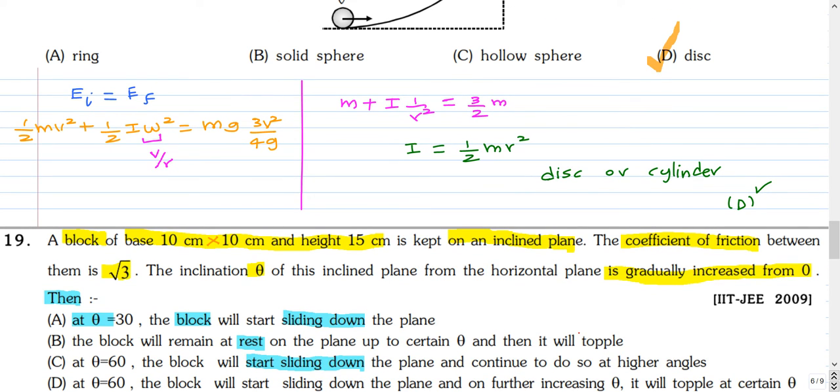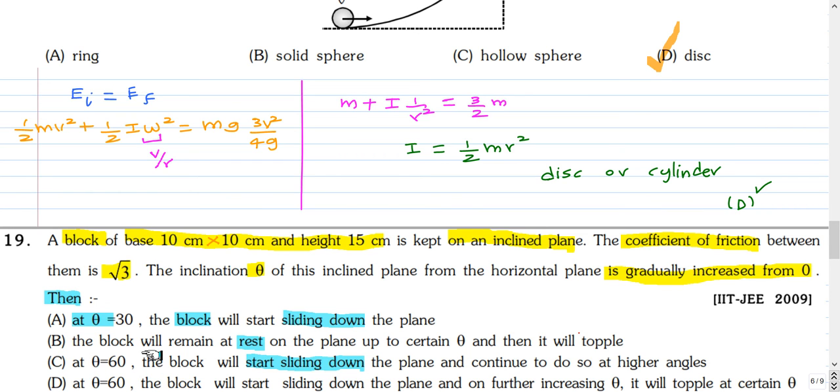A block of base 10 cm by 10 cm and height 15 cm is kept on an inclined plane. The coefficient of friction between them is root 3. The inclination theta of this inclined plane from the horizontal plane is gradually increased from 0. Then option A, at theta equal to 30 degrees, the block will start sliding down the plane. Option B, the block will remain at rest on the plane up to a certain theta and then it will topple.